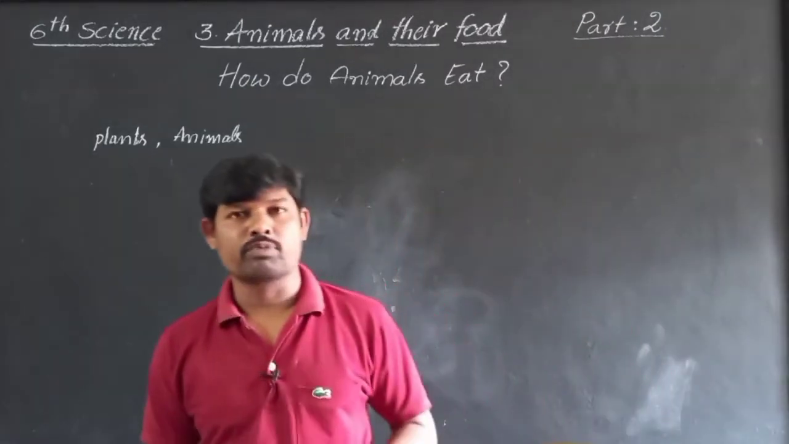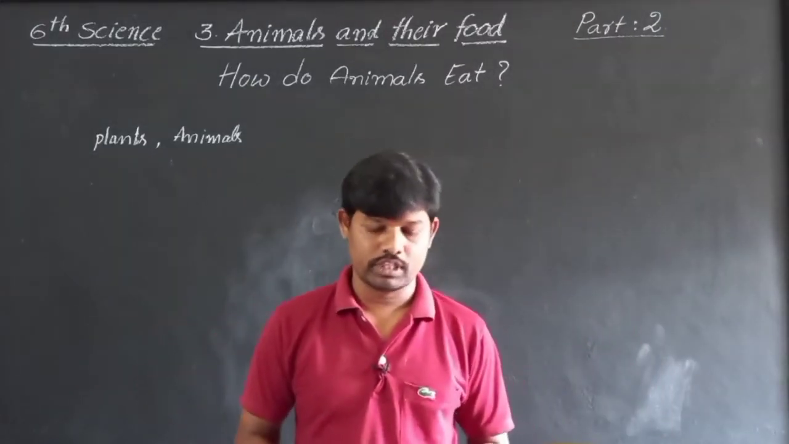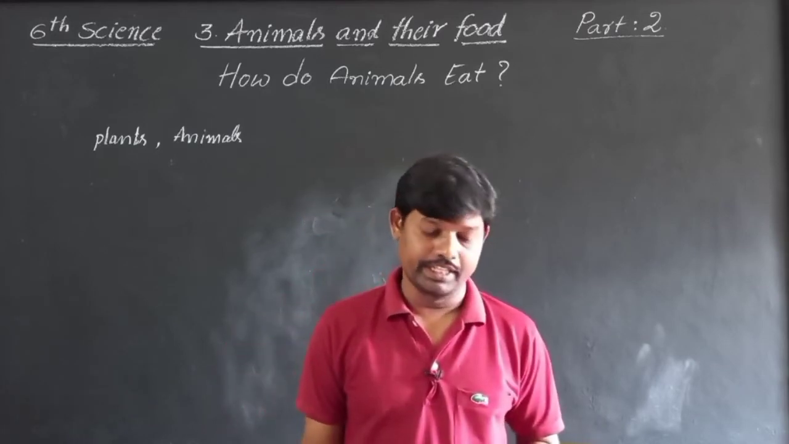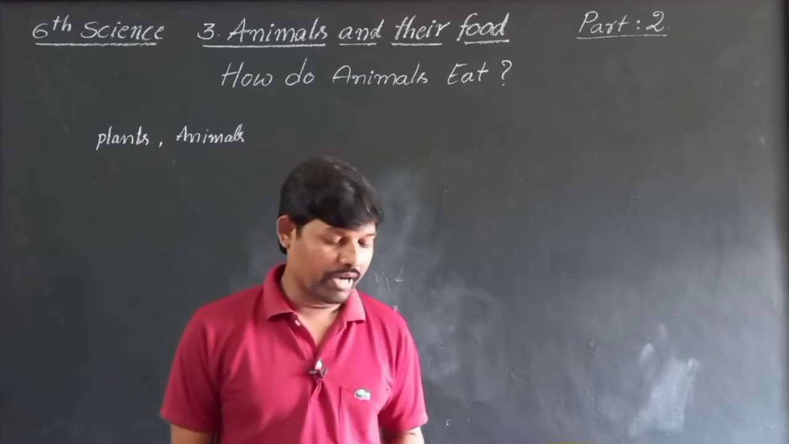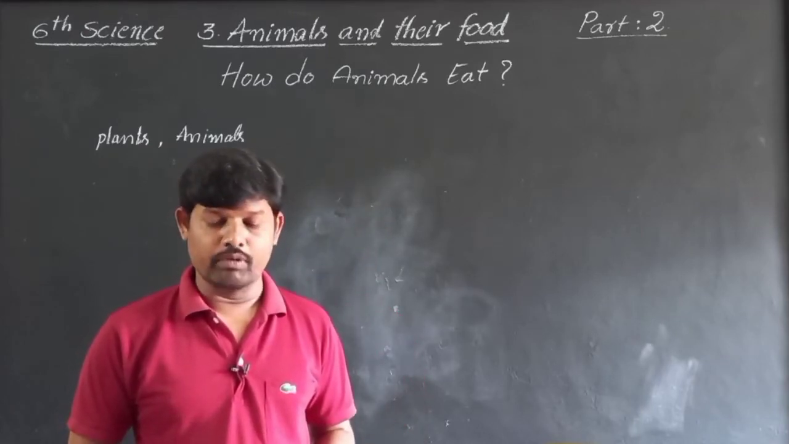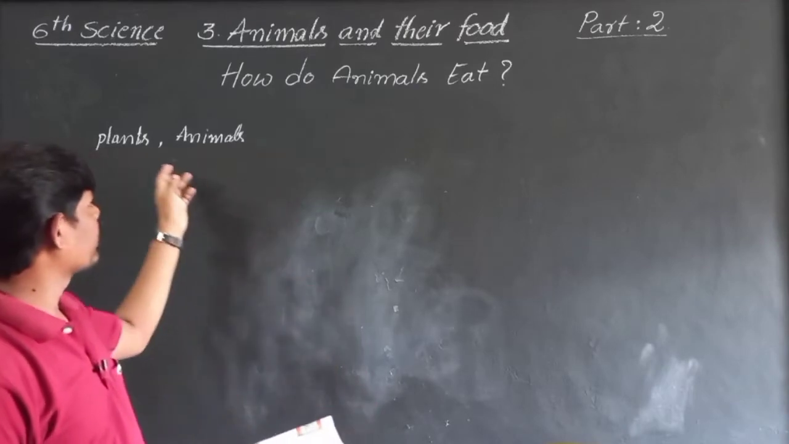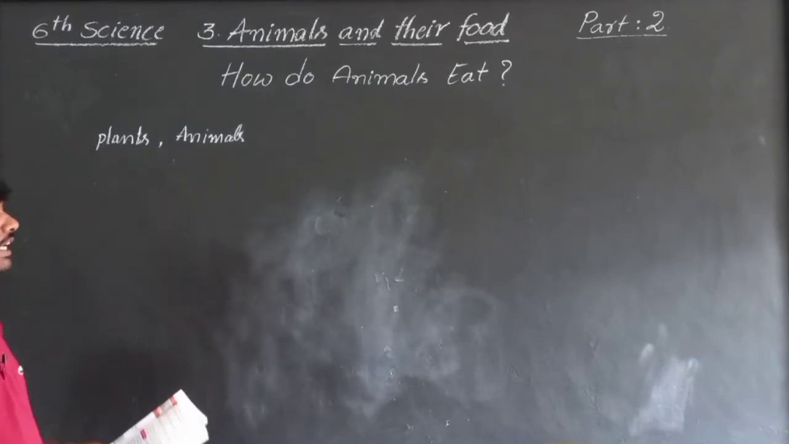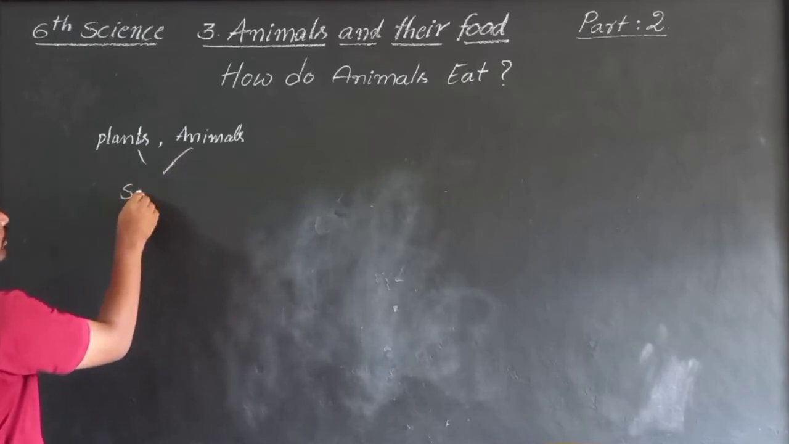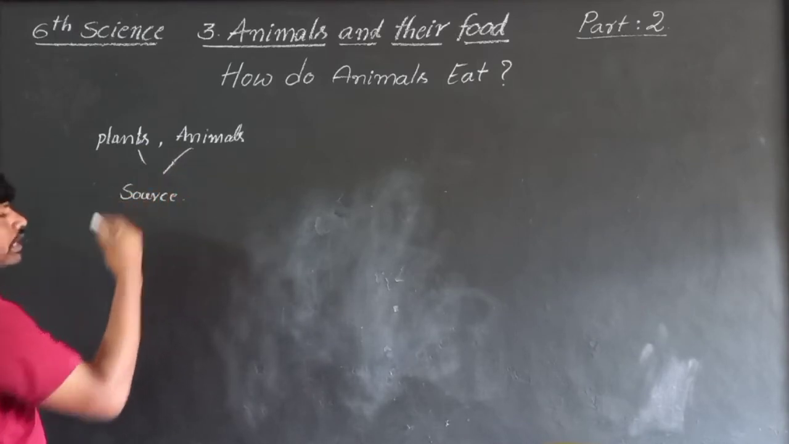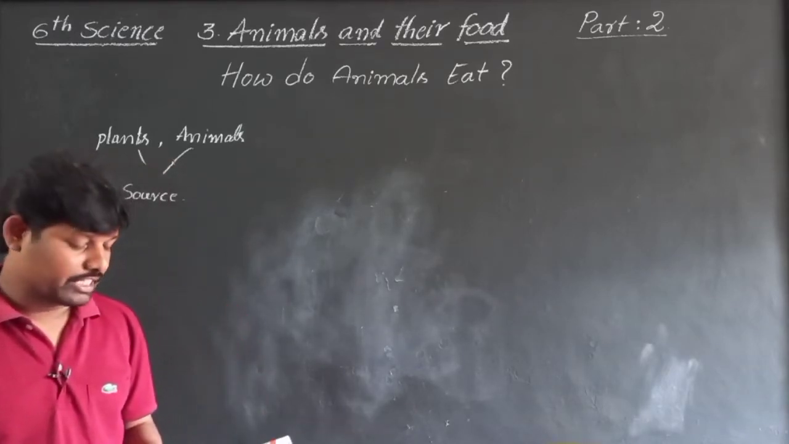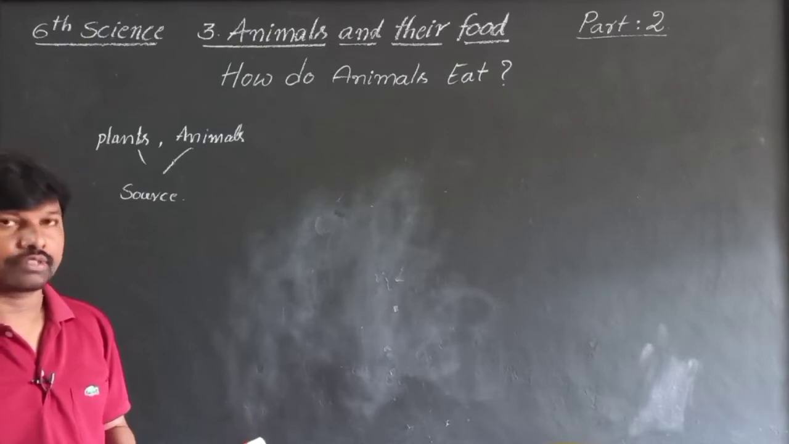Those who have textbooks, please open your textbooks and see page number 23. How do animals eat? Plants and animals are the main source of food in our surroundings. That is what we have discussed. These are the sources of food for all living beings. Like us, animals also depend on these sources for food.